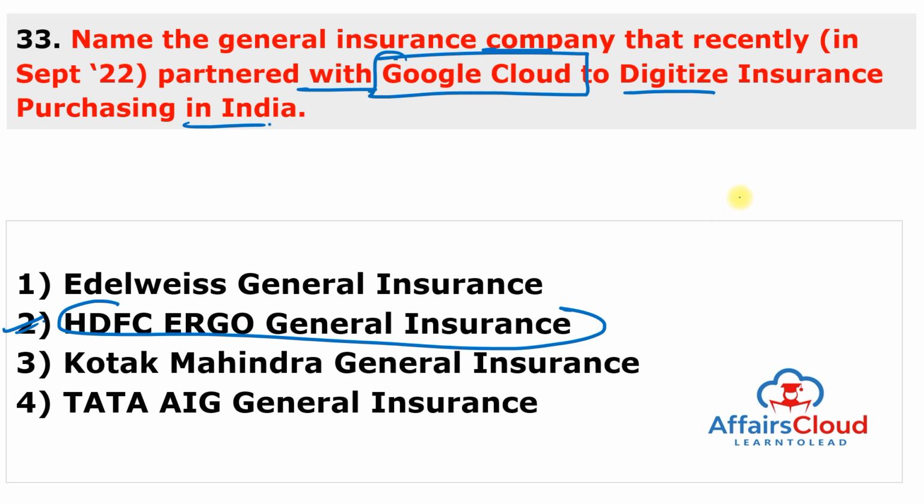So HDFC Ergo General Insurance Company Limited, one of India's leading insurance companies, has announced a partnership with the Google Cloud to develop a technology platform that will aid in the digitalization of the insurance purchasing and services in India. And by the year of 2024, HDFC Ergo intends to be completely migrated to the cloud. So they will take the help from the Google Cloud.